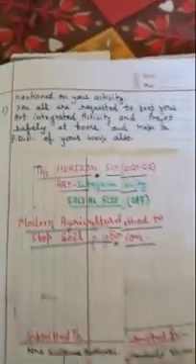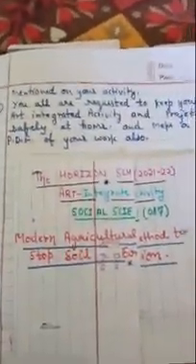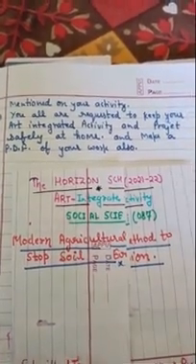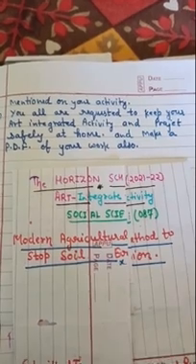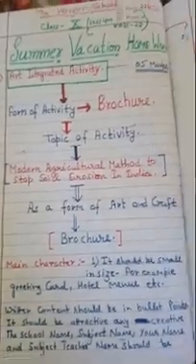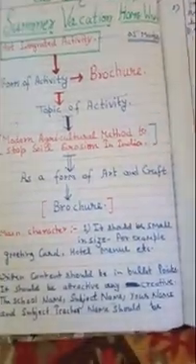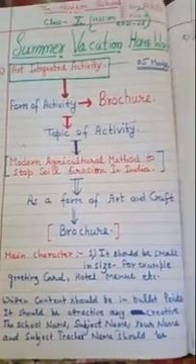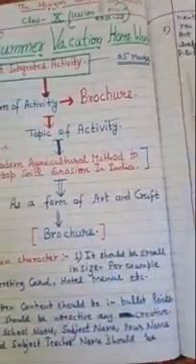Now the other key feature of your art integrated work is, you are all requested to keep the art integrated activity and project safely at home and make a PDF of your work also. So the title I have given. What will be the title? The form I have given: you have to make a brochure. The size I have given is just like a greeting card which is available in the market.